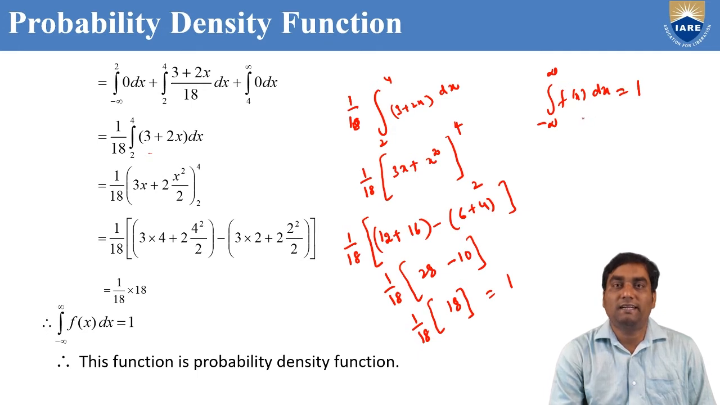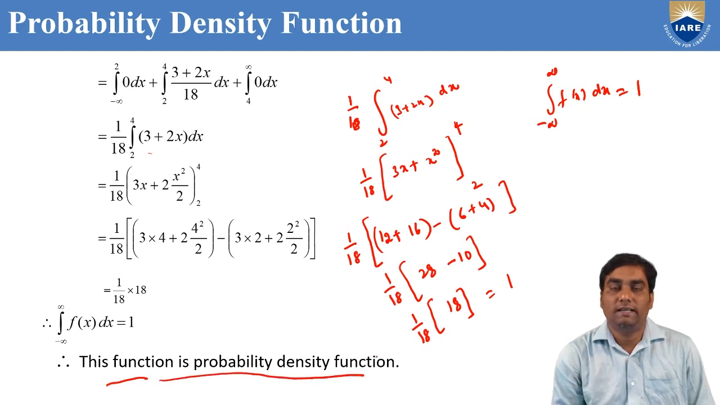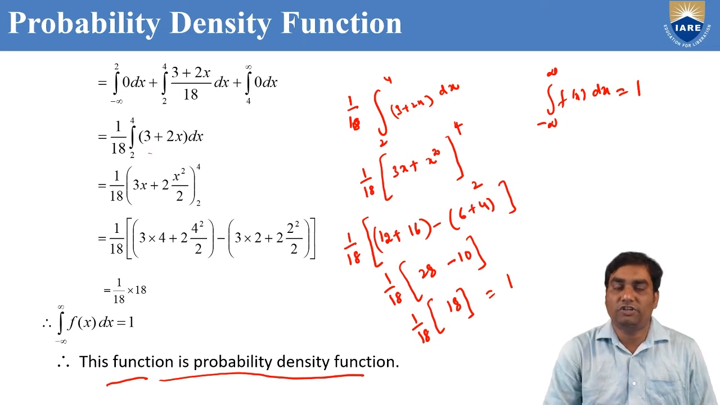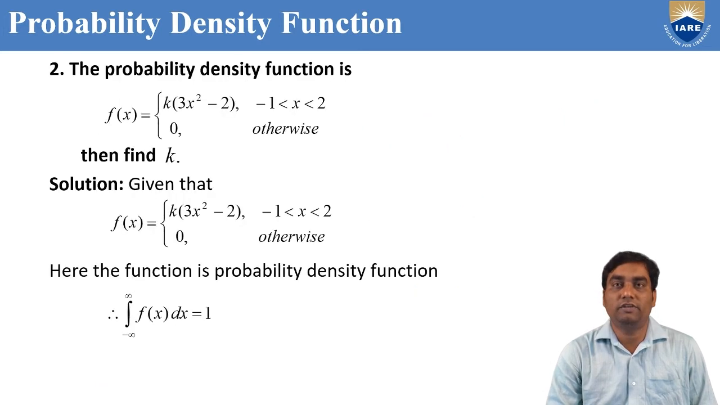That means the second condition is also satisfied. Therefore, this function is a probability density function. Like this, we should verify whether the given function is a probability density function or not. The first condition is f(x) greater than or equal to 0, and the second condition is the integration from minus infinity to infinity of f(x) dx equal to 1.